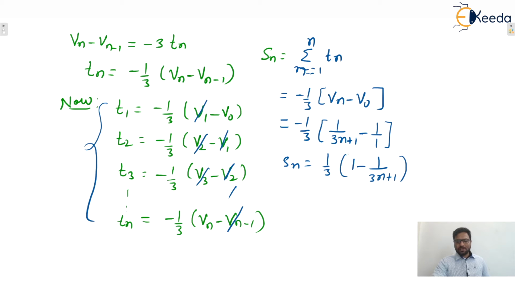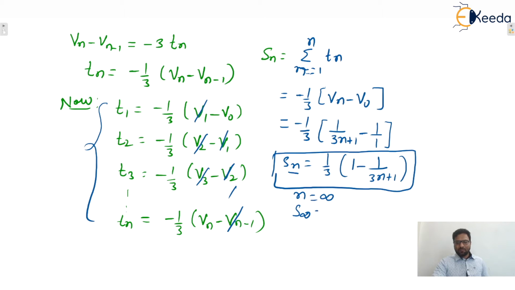I hope this one is clear to everyone. This will be the answer. If these terms are infinite, then we can put n equals to infinity. Then S infinity will be 1 by 3, isn't it? Otherwise, if n terms are given to you, then this will be the correct answer. I hope this one is clear to everyone. Okay, so moving to the next problem, write down the next problem.